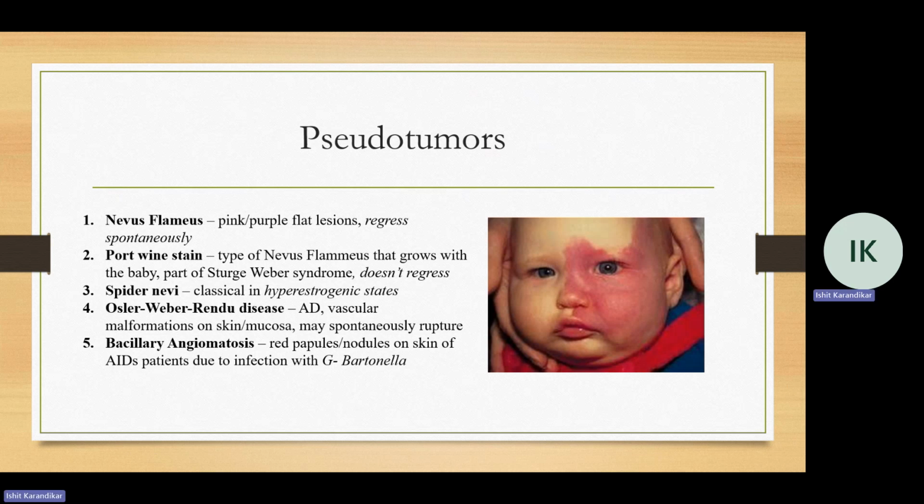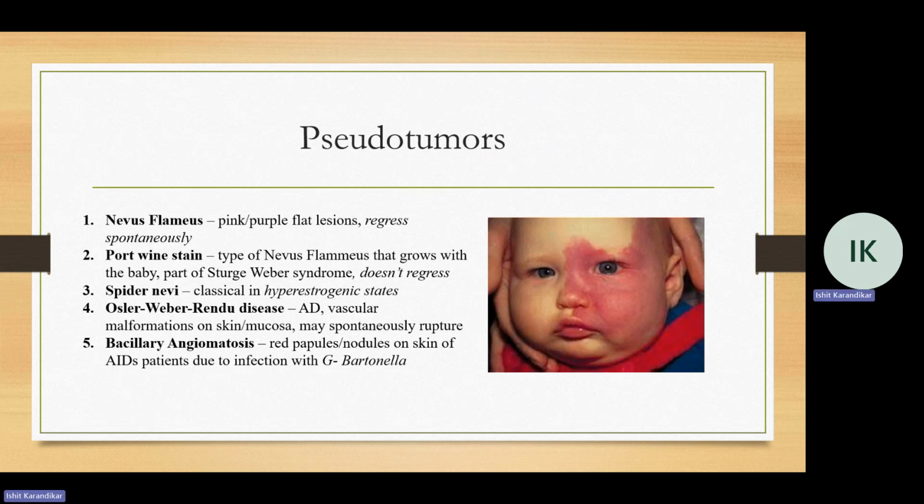The third type is spider nevi or spider angioma or spider telangiectasia. Now, these are just dilated vessels that form spider-like lesions. These are very, very common in patients with a hyperestrogenic state. It's common in pregnant people. It's common in patients with liver cirrhosis.